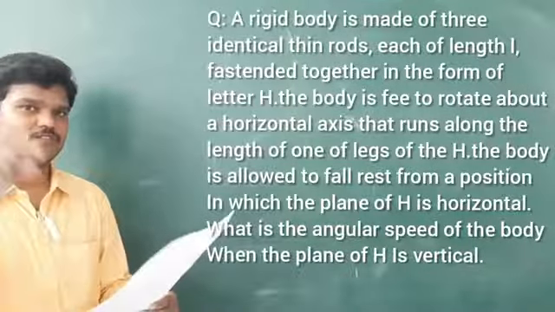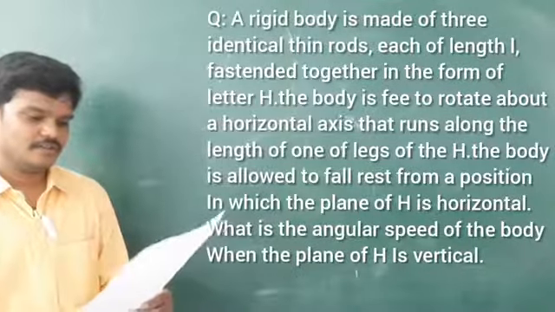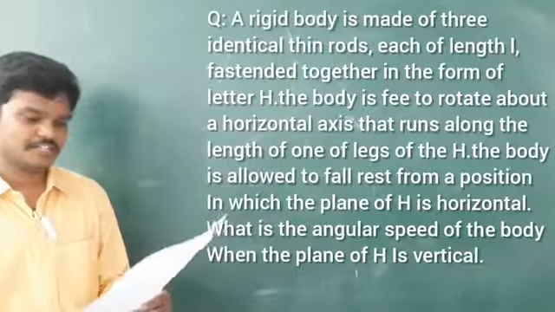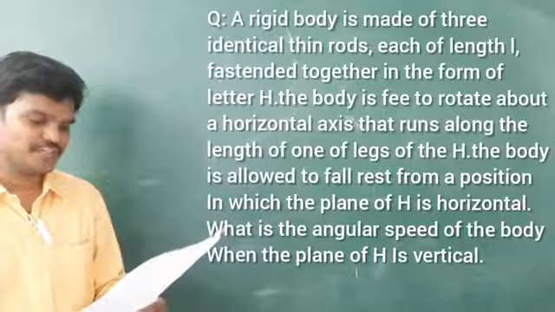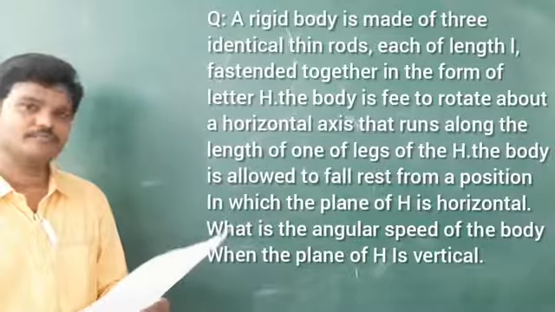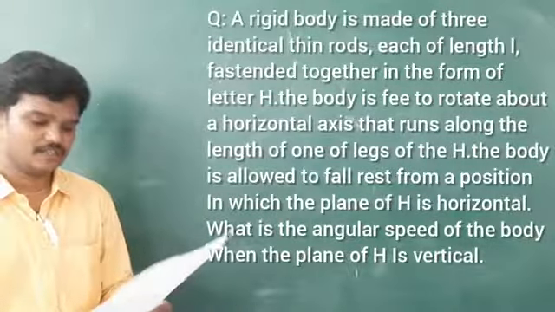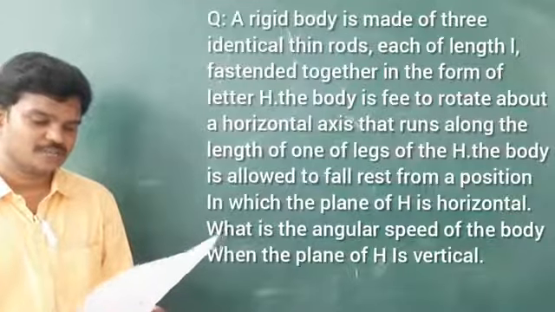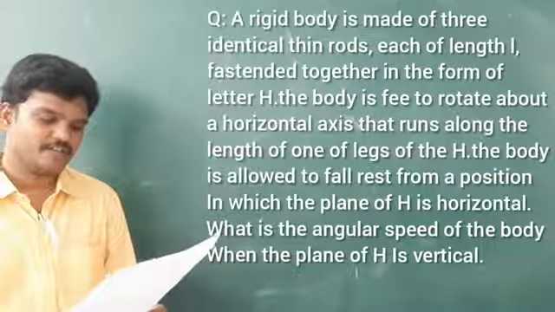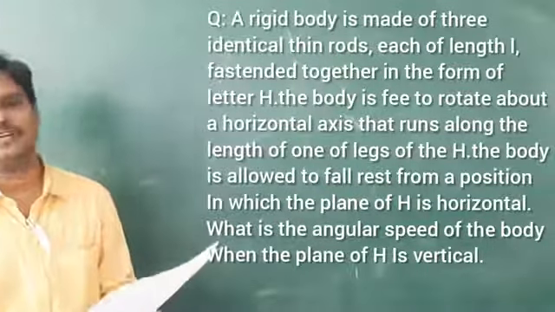Okay, it is rotating along one of the legs of H. The body is allowed to fall from rest from a position in which the plane of H is horizontal. Then what is the angular speed of the body when the plane of H is vertical?